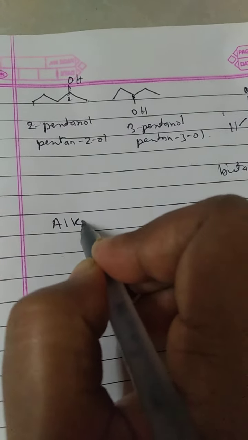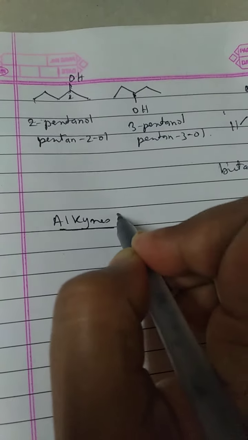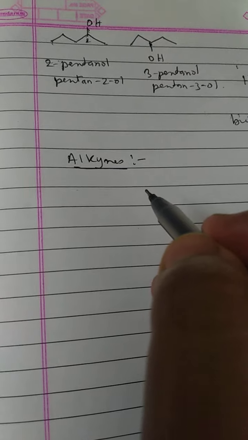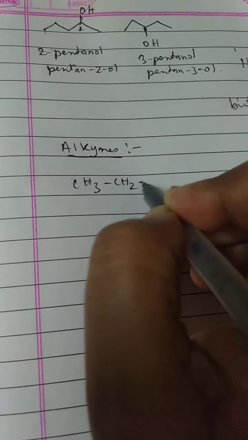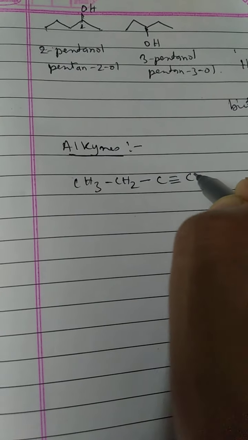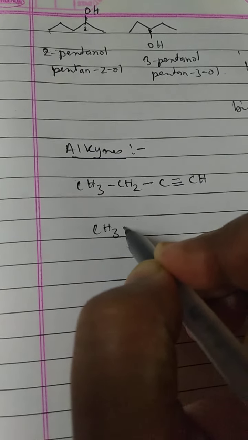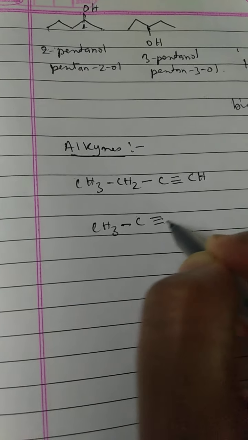Okay, now coming to the alkynes, let's see what isomerism they can show. They can mainly show position isomerism only. For example, we have this. Okay, another possibility is that the triple bond can be here.